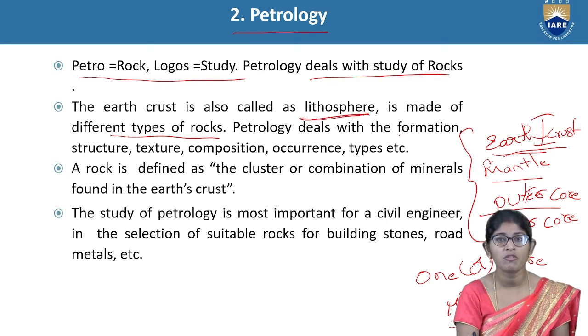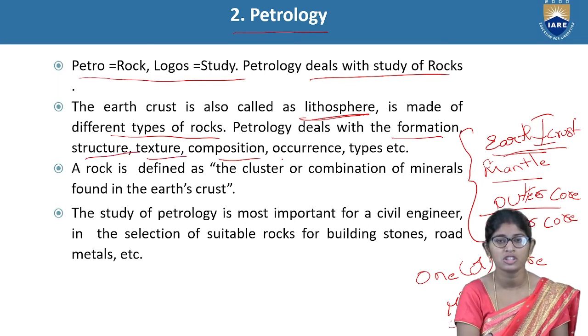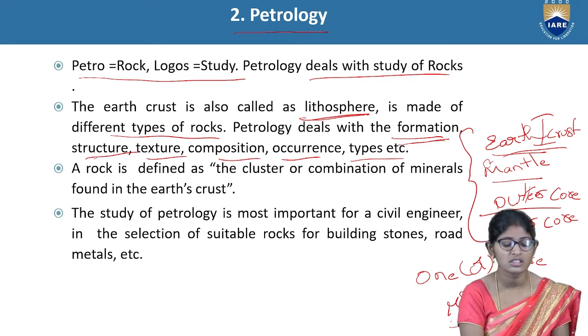Petrology deals with the formation, structure, composition, occurrence, and some of the types we have to know. Where the rock will be formed, how the structure will occur, and what the top layer of the surface of the rock looks like.